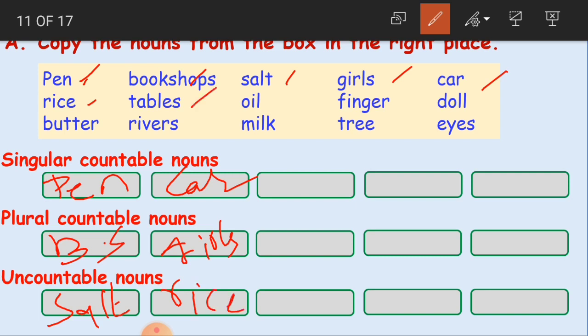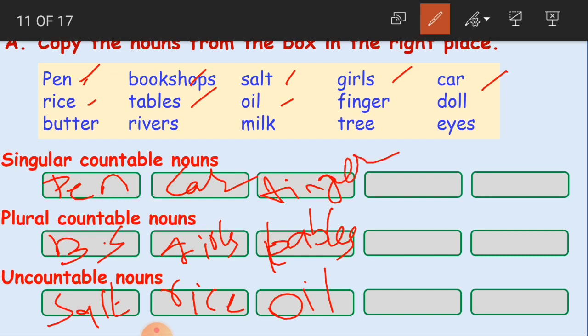Tables. More than one table. So many tables. What does it become, children? Any guesses? Yes, it is plural. That is a plural countable noun. Tables. Oil. You cannot count. So uncountable noun. Finger. Only one finger. What does it become then? Singular countable noun. Finger. Singular. Then doll. Only one doll. Now can we count dolls? 1, 2, 3, 4. Yes, we can count. So it becomes a singular countable noun.